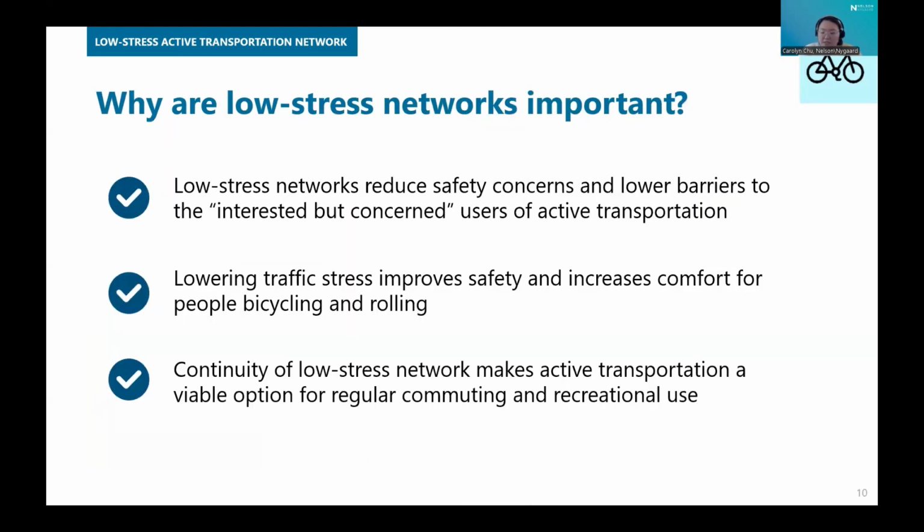So why are low-stress networks important? They reduce safety concerns and lower barriers to the interested but concerned users of active transportation. Lowering traffic stress improves safety and increases comfort for people bicycling and rolling, and the continuity of a low-stress network makes active transportation a viable option for regular commuting and recreational use.